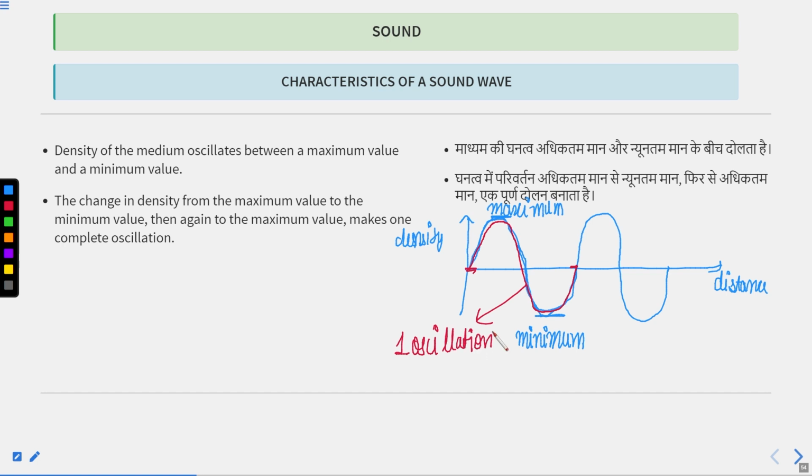When the curve begins from 0, reaches a maximum point, then becomes 0, then reaches a minimum point and again becomes 0, this part of the curve is known as one oscillation. The number of times this oscillation continues divided by time is known as the frequency of that sound wave.